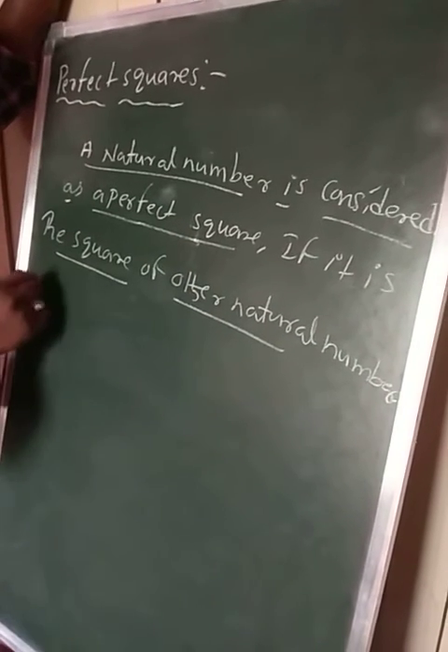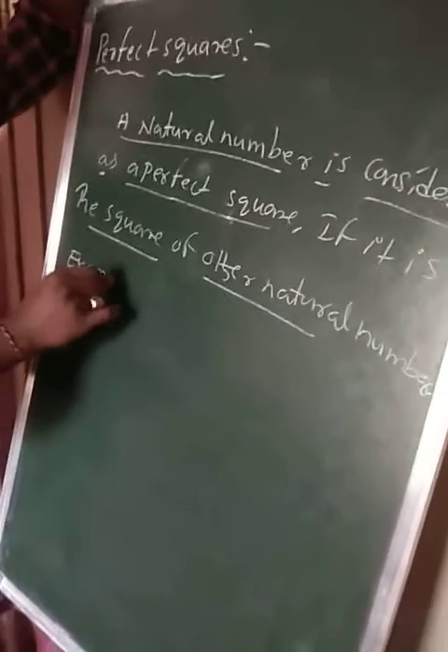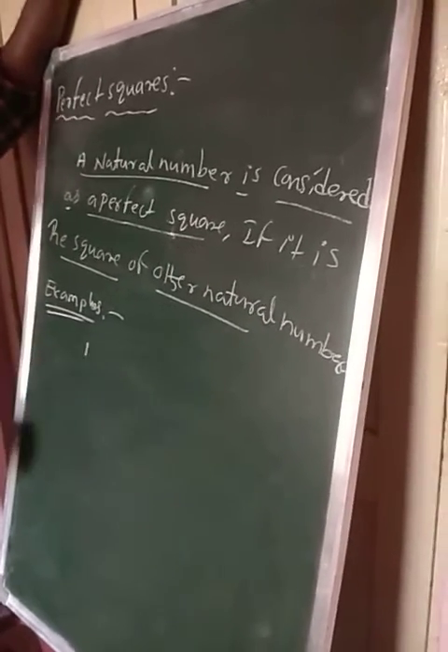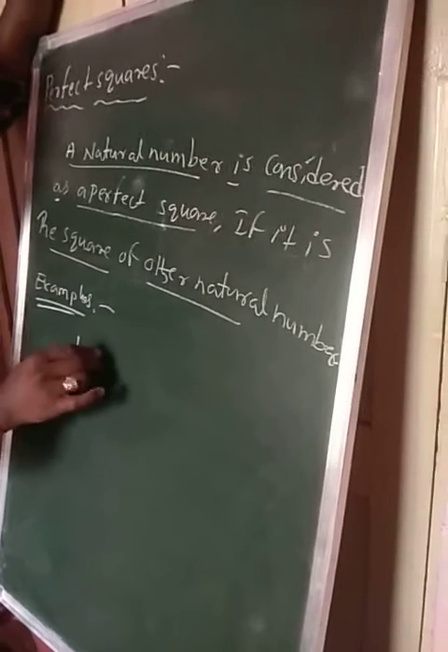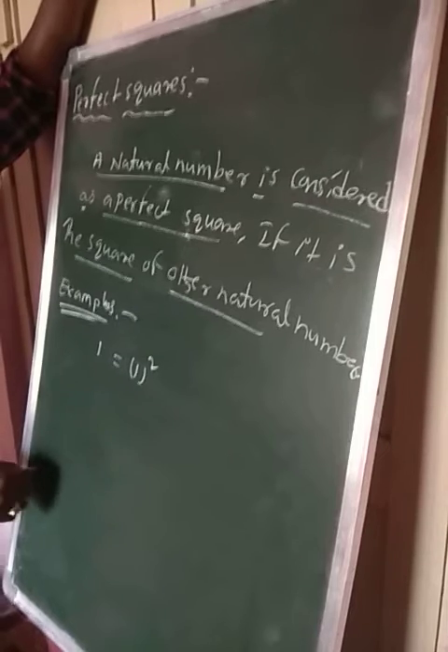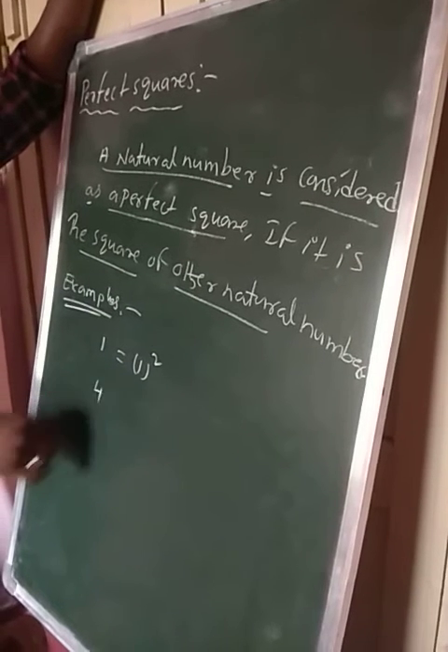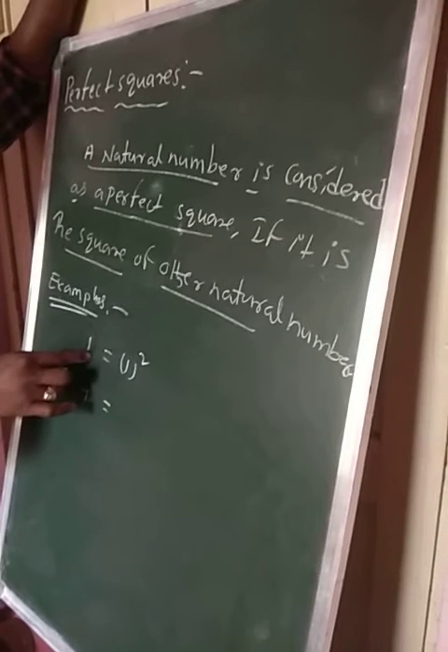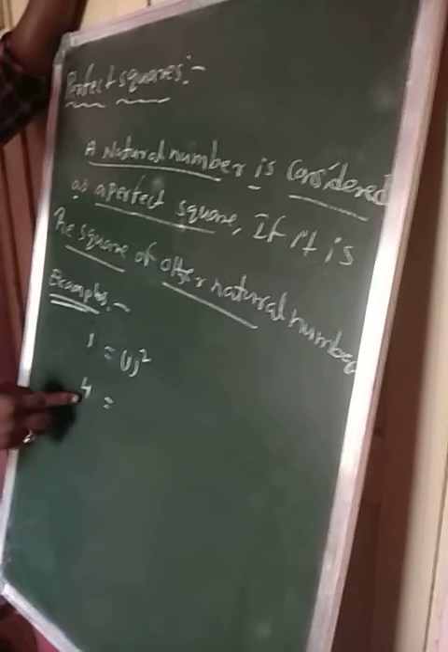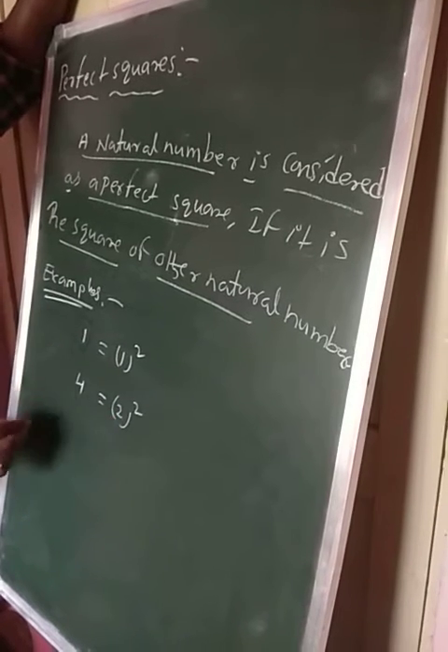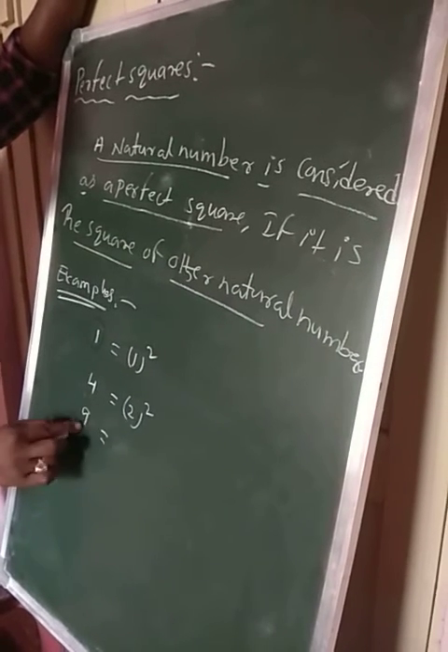Okay, now see its examples. I am taking a natural number 1. It is the square of another natural number, meaning 1 square. 1 is a perfect square number, it is the square of 1. 4 is a perfect square number. It is the square of another natural number. 9 is a perfect square number.